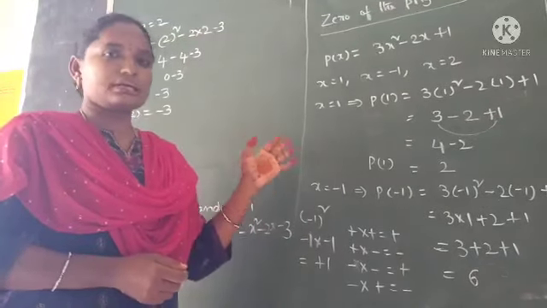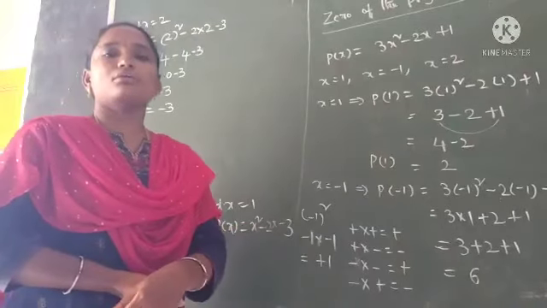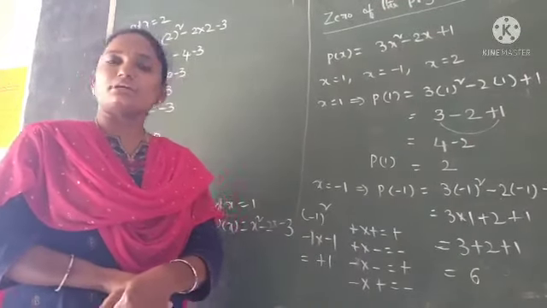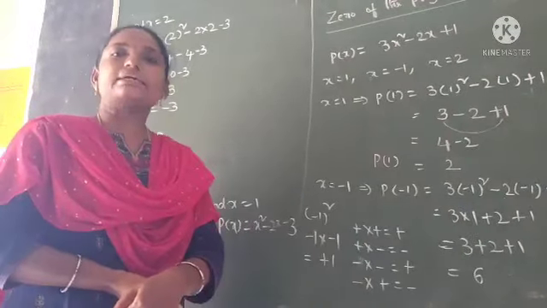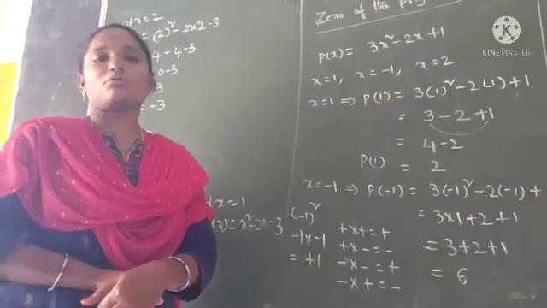Before learning the polynomial definition, we recalled what is the variable, what is the constant, term, expression and algebraic expression. So now let's continue to what is the polynomial, degree of the polynomial, types of the polynomial, and also values of the polynomial and zeros of the polynomial.